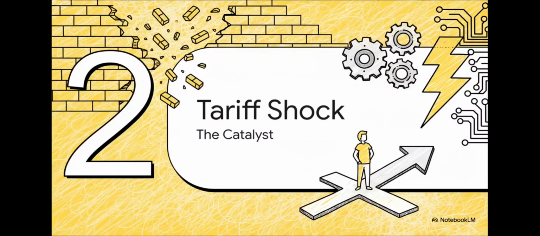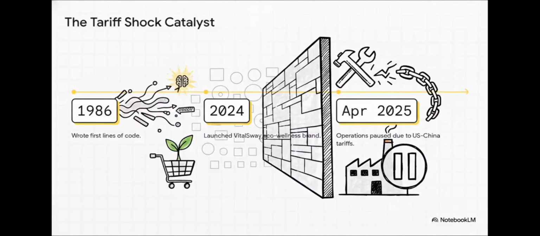The tariff shock catalyst. Now, his pivot into this current technological ecosystem, it wasn't some slow, gradual shift. It was actually forced by a sudden, massive real-world roadblock. Let's look at the timeline. We start in 1986 with those first lines of code. Fast forward to 2024, and Ghali launches VitalSway, which was an eco-wellness e-commerce brand. Things are moving along, but then, boom, April 2025. Sudden new US-China tariffs announced by Donald Trump hit his supply chain and just completely upend his pricing model overnight. It was an economic shock that forced a total, immediate halt to his e-commerce business.